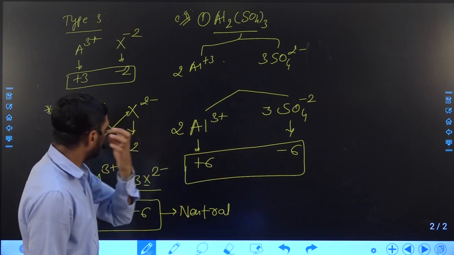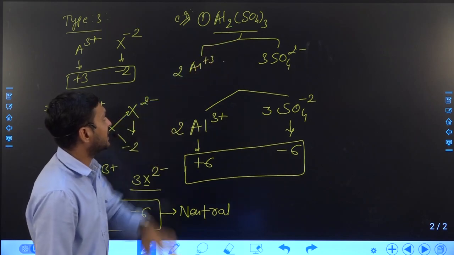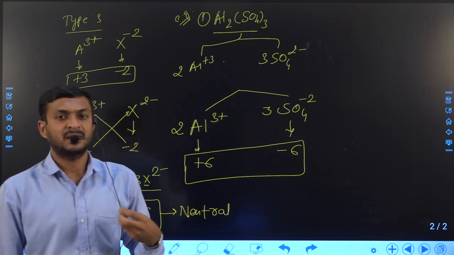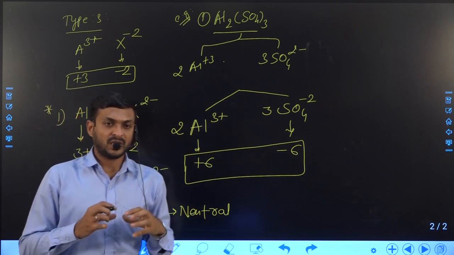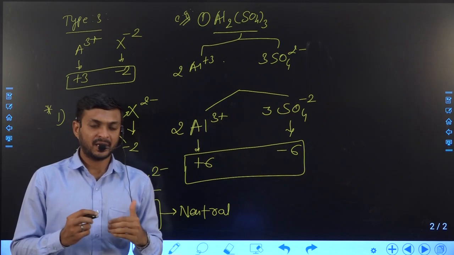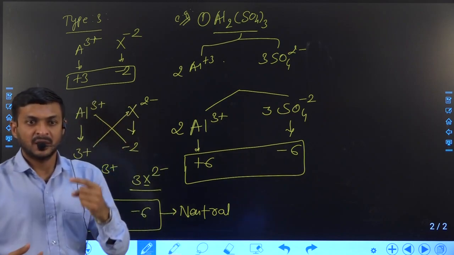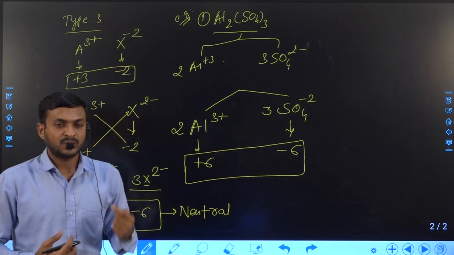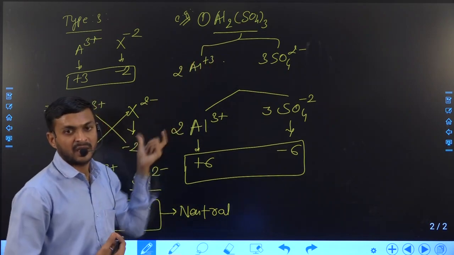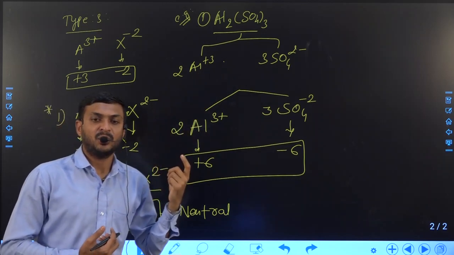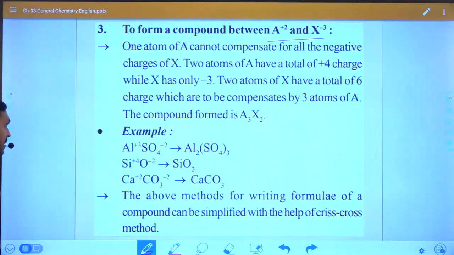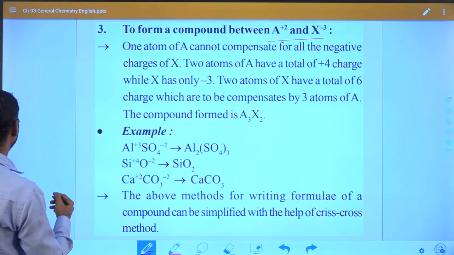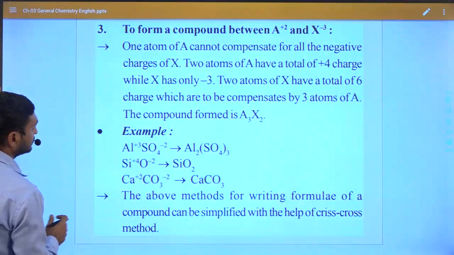How do we make them equal? With the help of the crisscross method, to make an electrically neutral compound. So these are all examples of this type of compound.